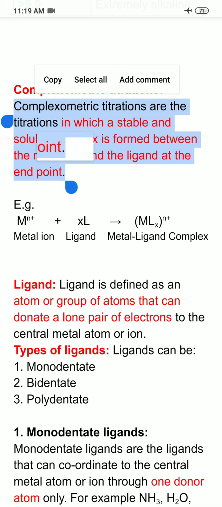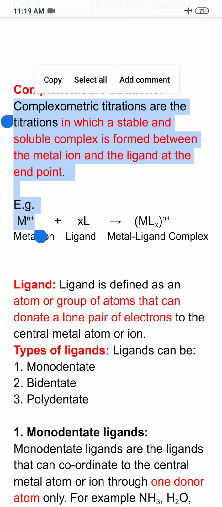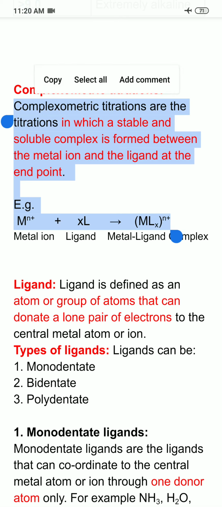Suppose we are having a metal ion represented by M having N positive charge, and it is combining with X number of ligands, and so it will form a complex MLx with N positive charge, metal ligand complex.